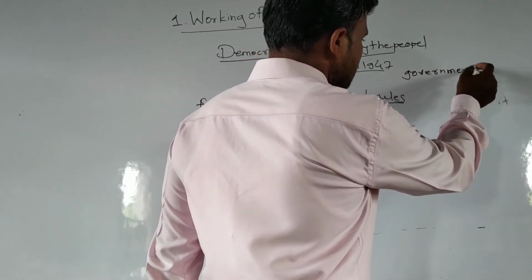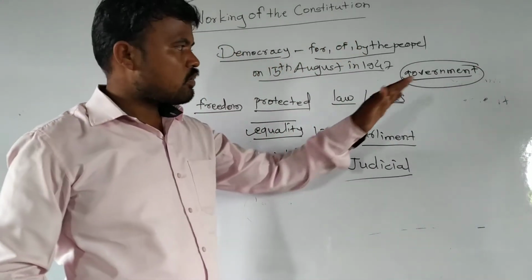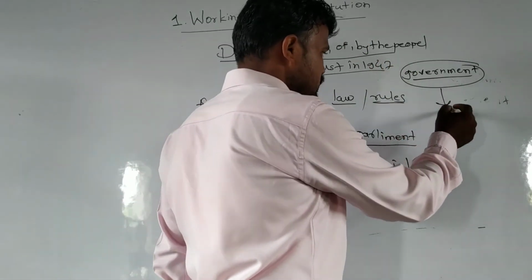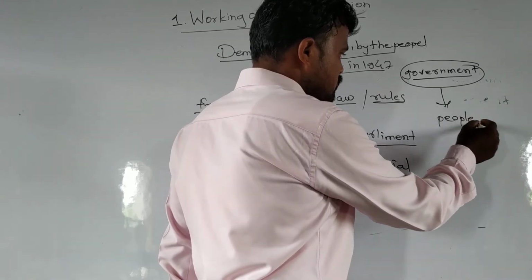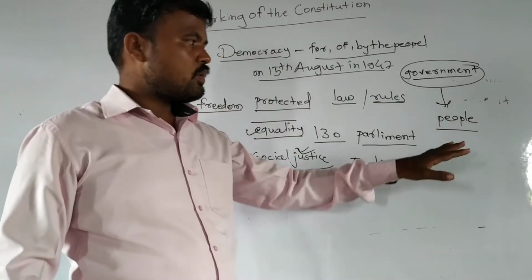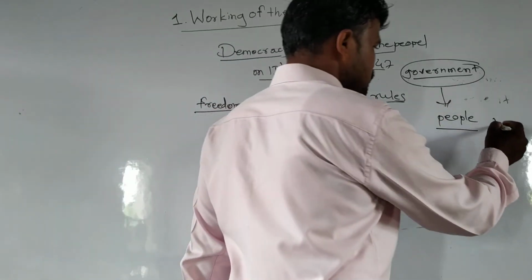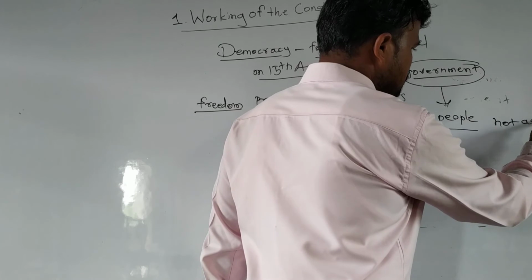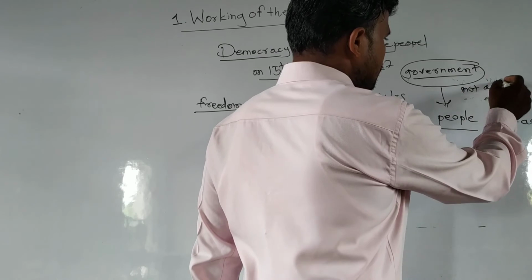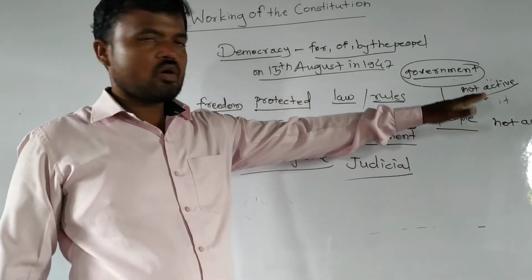If people are active, then the government will be active. If people ask questions, the government will answer them. Suppose people don't know about any government policy; if they ask, the government will answer. If people are not active, the government will not be active either, because it does not know which problems people have.